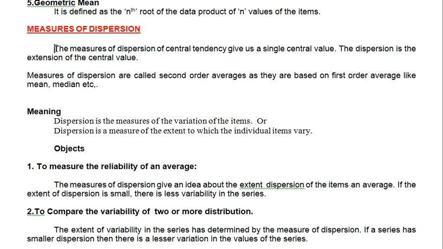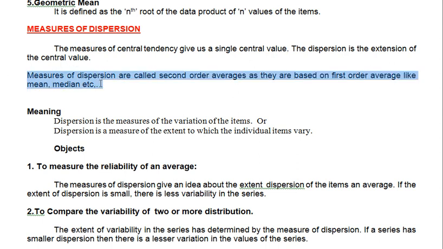Measures of central tendency give us a single value. I think you all know that mean, median, mode, harmonic mean, geometric mean give only one value, that is called a single value, that is a central value. But dispersion is the extension of the central value. As I said, MCT is the first order average, then dispersion is the second order average. The measures of dispersion are called second order averages as they are based on the first order.